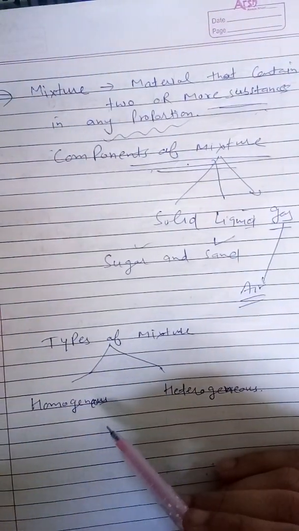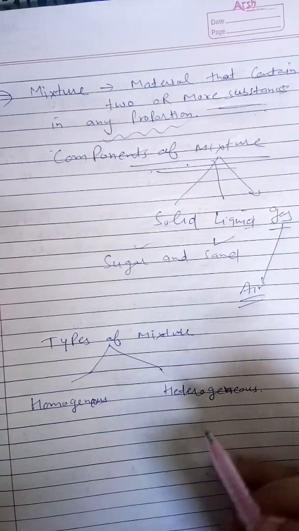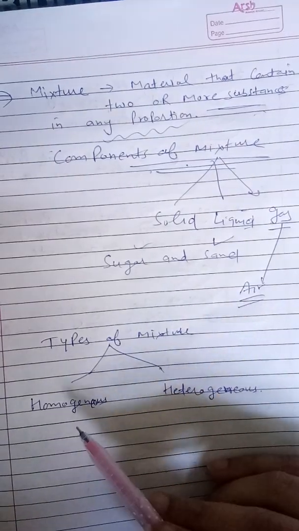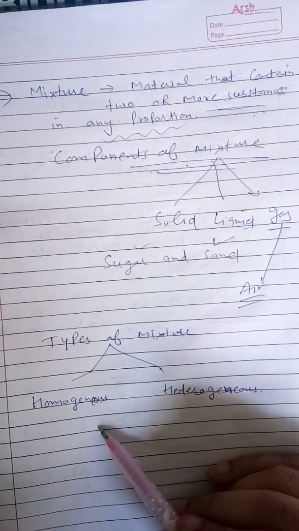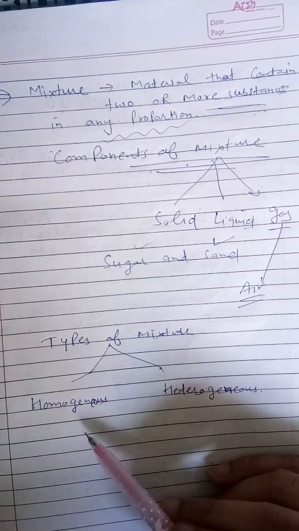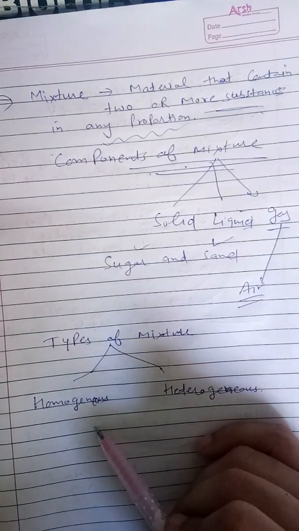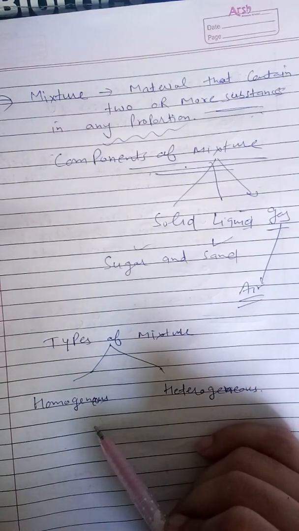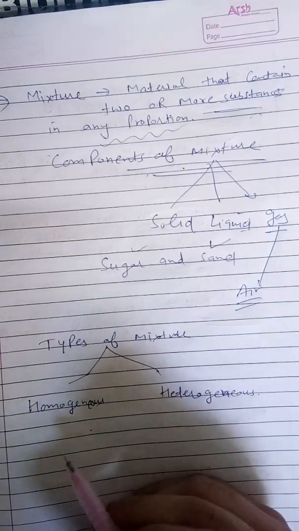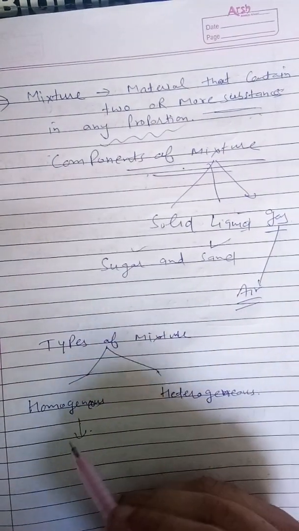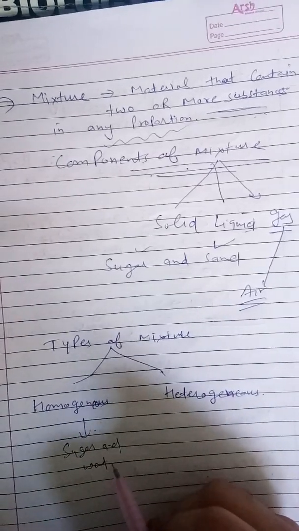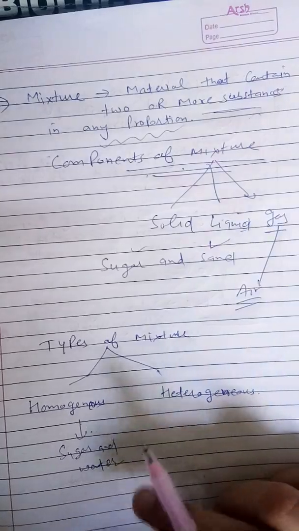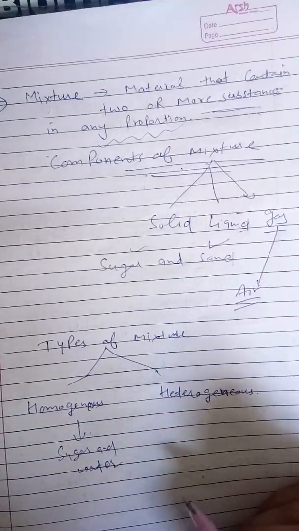Next thing, beta, types of mixture. There are generally two types of mixtures: homogeneous and heterogeneous. What is a homogeneous mixture? The mixture in which the particles of the substance are present but cannot be seen, means with the naked eye we can't see the particles. Like a mixture of sugar and water, we cannot see the sugar separately in water.